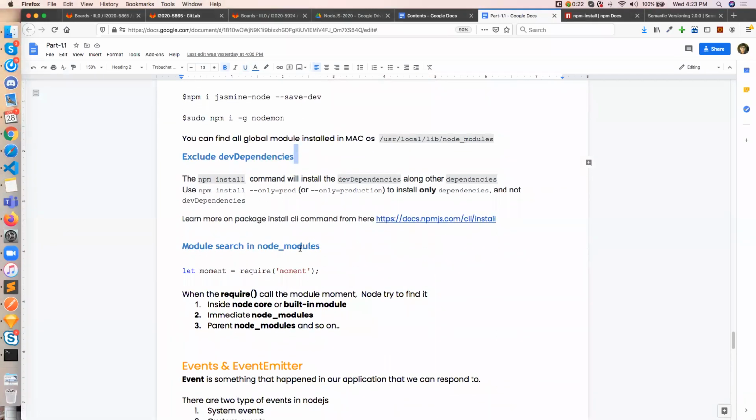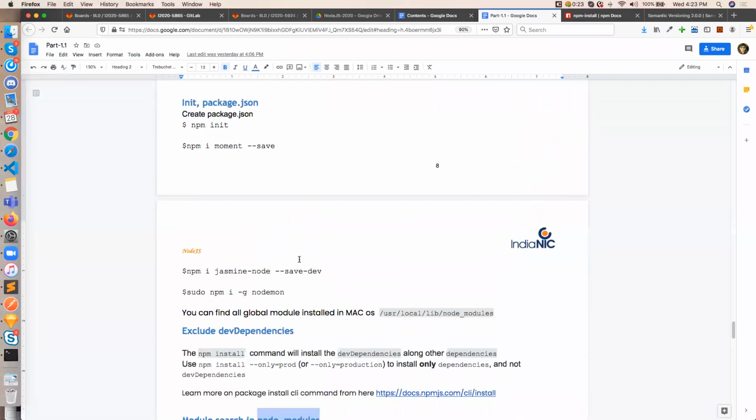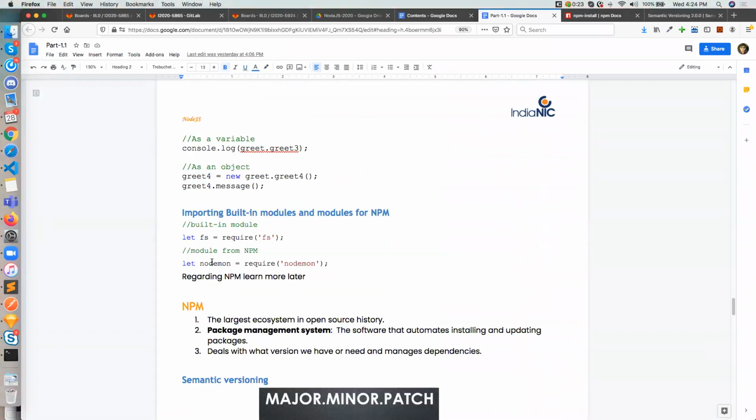So let's see node_modules traversal. Whenever you install npm packages, you have to access them only through the module name, right? It is the same as the default built-in module. When you are requiring a built-in module or when you are requiring any npm module, the syntax is the same.